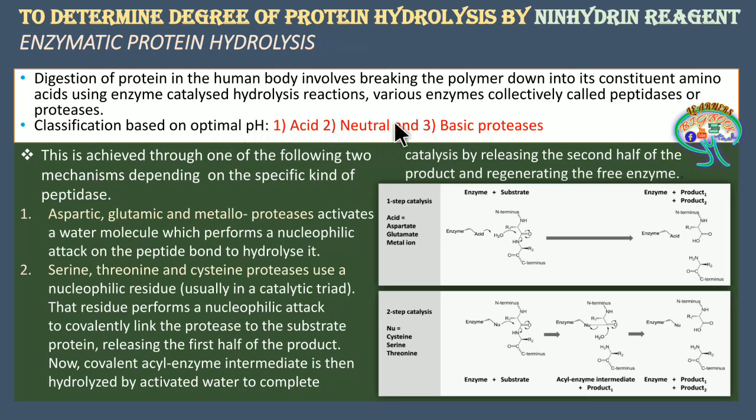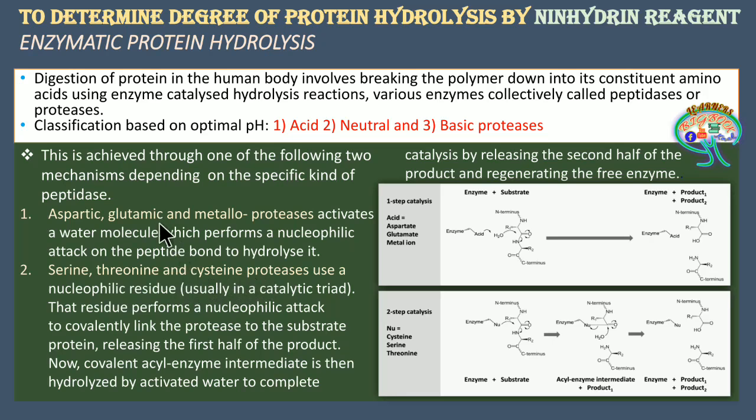So here there will be 2 mechanisms, but when it is considered under the classification of the pH, these fall under a single mechanism, the acidic mechanism. And if you consider serine, threonine and cysteine, again here there will be the inclusion of arginine in this neutral or moderate pH mechanism.